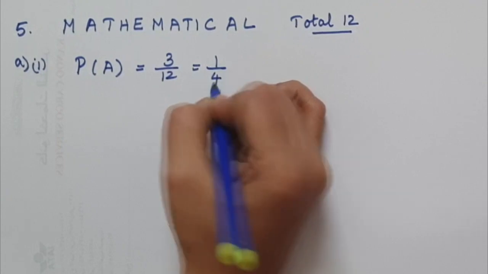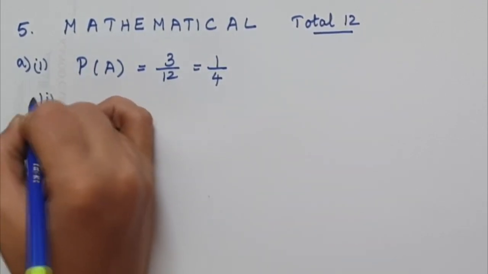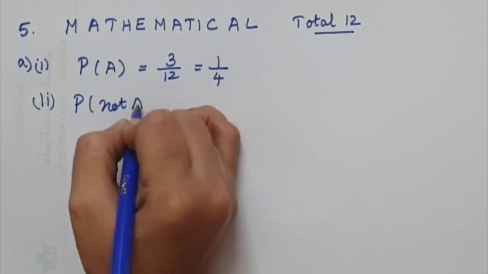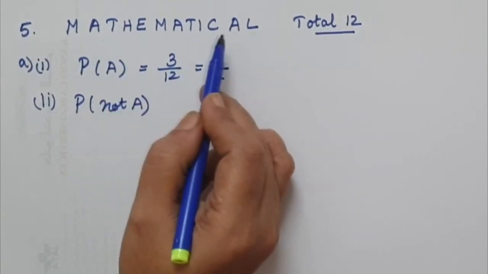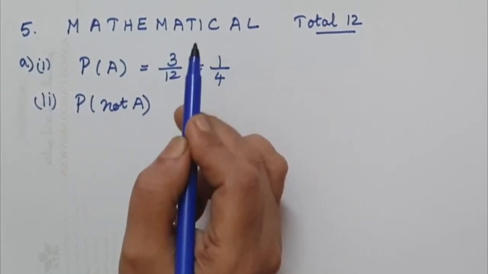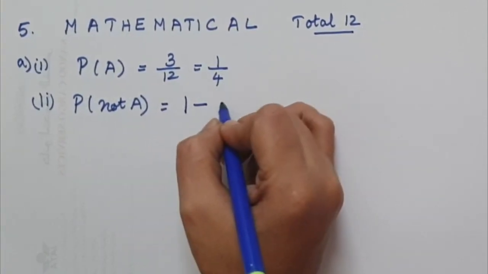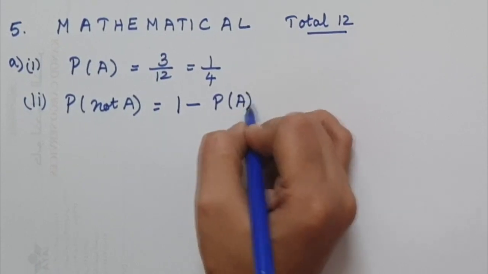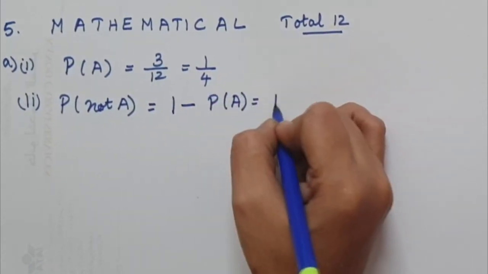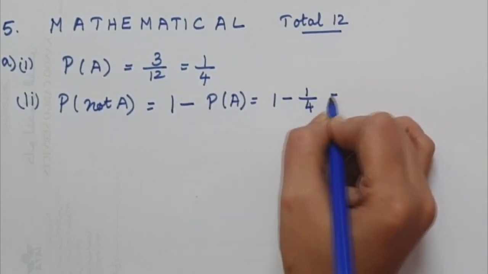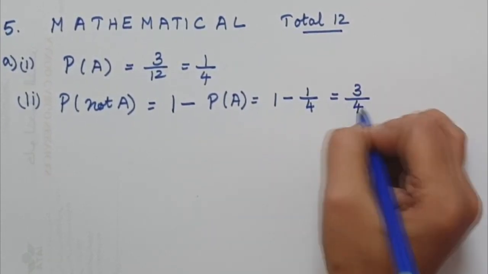So it is 1 over 4. The second part, probability of not A. Leaving out A, if we count it, it will come as 9. You can also do it as 1 minus probability of selecting an A. So it is 1 minus 1 over 4, which gives us 3 over 4.